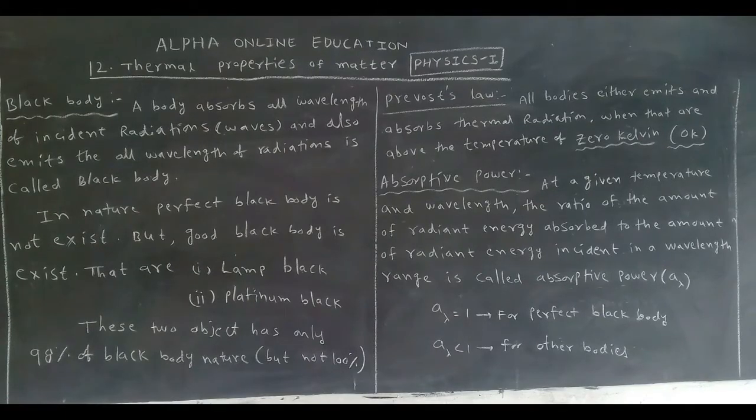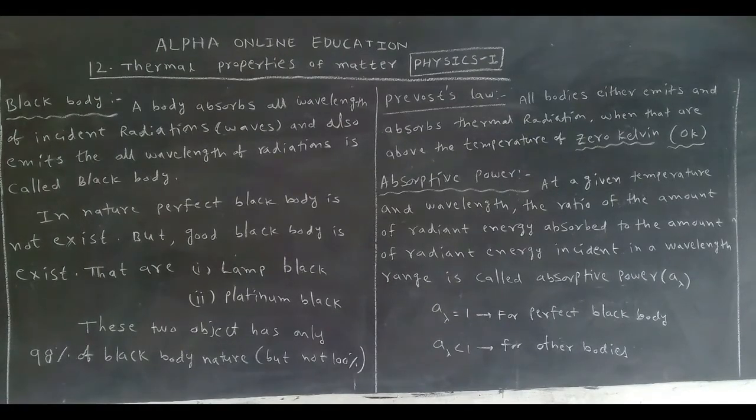What example are we taking for radiation? The sun. The sun's temperature is high. That's why everyone expected that radiation is given only by hot objects. But it is wrong.